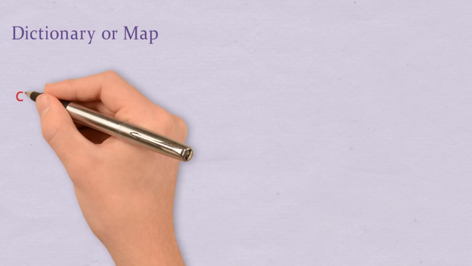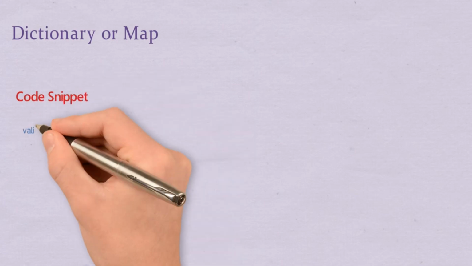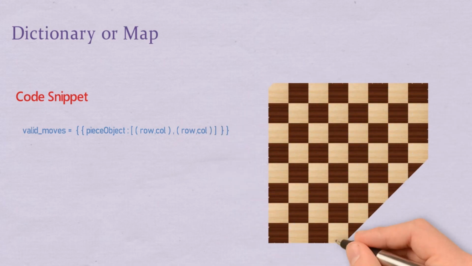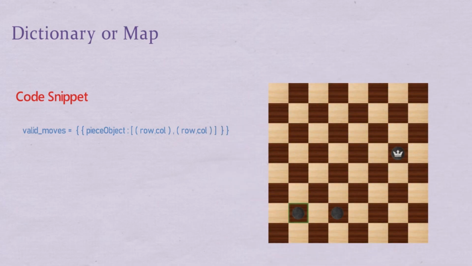Dictionaries are used to store data values in key-value pairs, where each key is unique. We use a dictionary to store all the valid moves a player has. Let's select a black piece, which has only 2 valid moves. Let's select another black one. This piece also has only 2 valid moves. But if we select a king, it has 4 valid moves. And all these moves are stored in a dictionary named valid move.